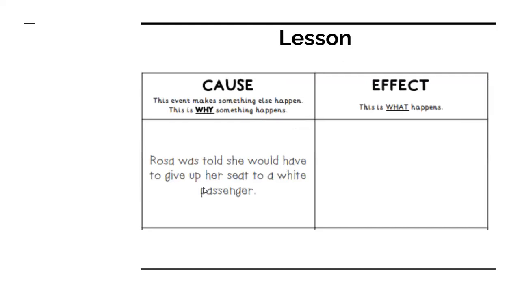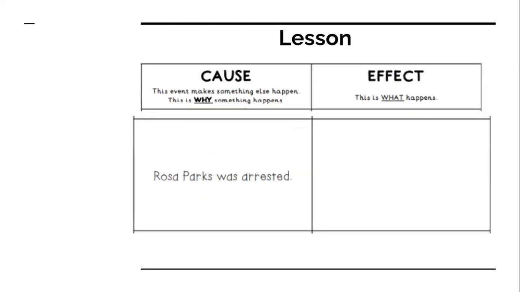Rosa was told she would have to give up her seat to a white passenger. What was the effect? Well, what did she do? She did not move and was arrested. Rosa Parks was arrested. That was the cause. The effect was it was changed, and it was determined by the Supreme Court that it was unconstitutional, or wrong, to have segregation on the buses. People who rode the buses boycotted for a year and would not ride the bus.